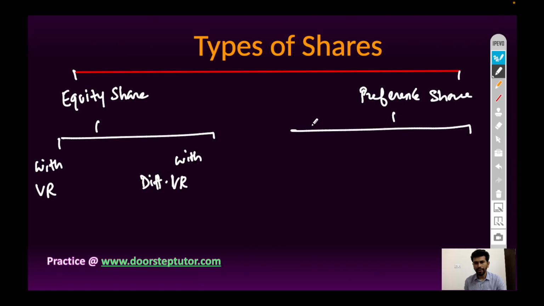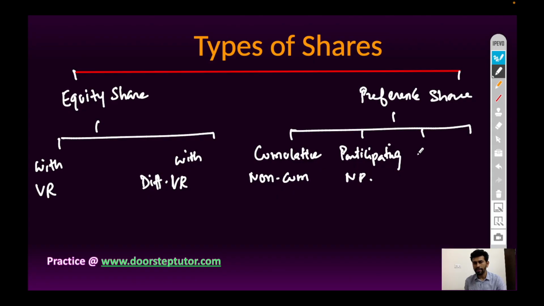Preference share can be further divided into cumulative preference share and non-cumulative preference share, participatory preference share and non-participating preference share, convertible preference share, non-convertible preference share, redeemable preference share and irredeemable preference share.